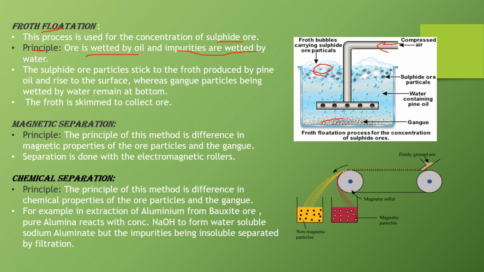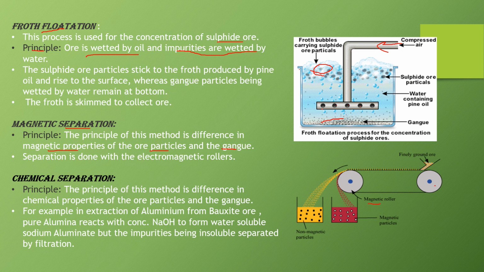Now the next is magnetic separation. The principle of this method is the difference in the magnetic properties of ore particles or gangue particles. So we use it when either the ore is magnetic, like iron, cobalt or nickel, or the gangue impurities are magnetic. See in the figure, there are two rollers present. One is a normal roller and the second one is a magnetic roller.